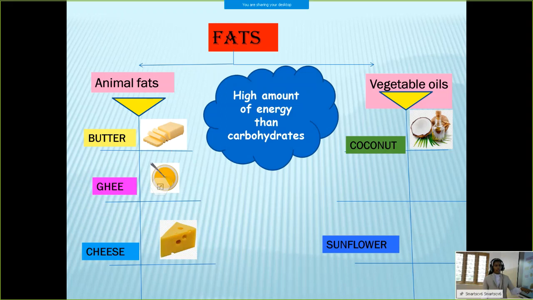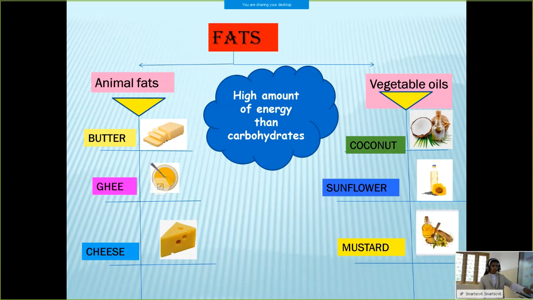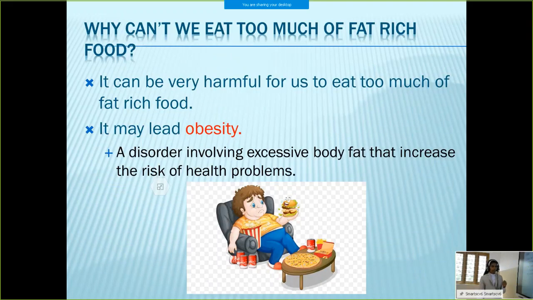Because we get some health problems if we have too many fat items. It can be very harmful to eat too much fat-rich food, because it may lead to obesity. Obesity means overweight, or a disorder involving excessive body fat that increases the risk of health problems. That is called obesity.